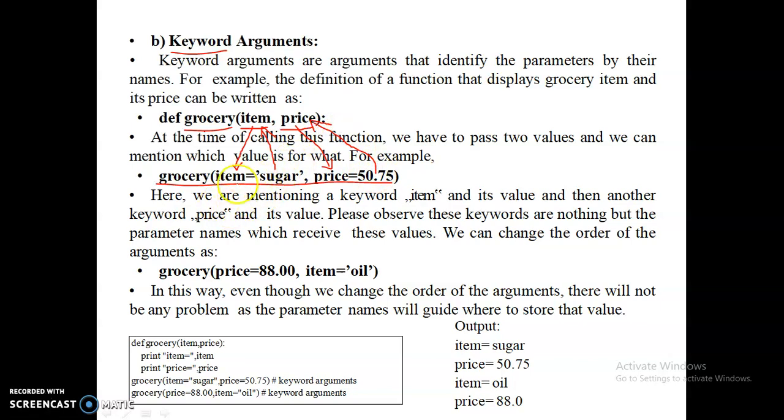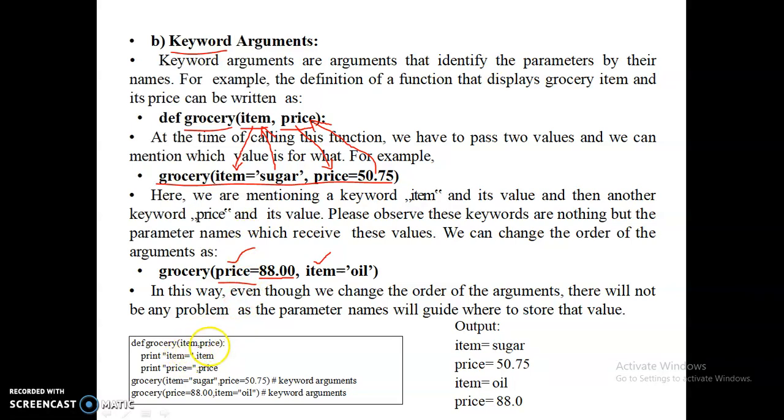So here there is no restriction on the order of the parameters. Either we can write the price first and then the item, or the item first and then the price, because here we are directly specifying the parameter name, so we can write in any order and assign the values. This is called keyword arguments. This is the example.